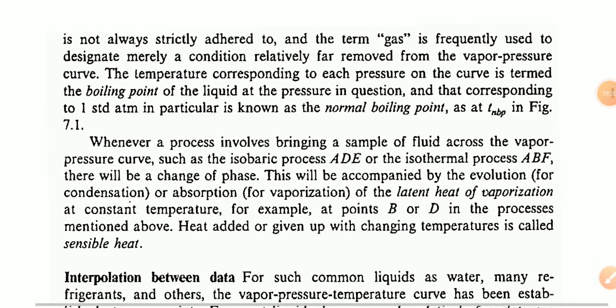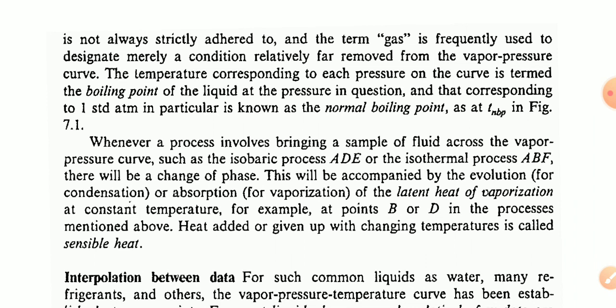The distinction between gas and vapor is not always strictly adhered to. The term gas is frequently used to designate merely a condition relatively far removed from the vapor pressure curve.